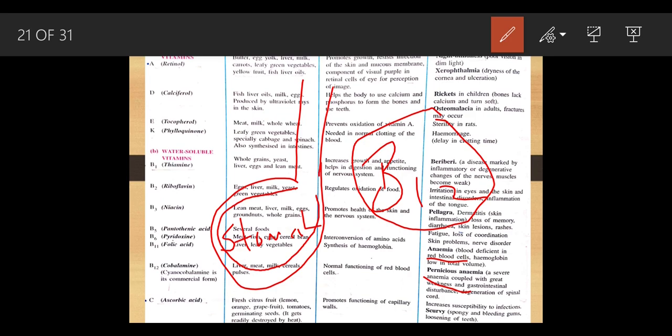Why is it called that? Because this stomach part is called the gastrointestinal part, which is not able to absorb this B12, and there is a degeneration of the spinal cord. The muscles of the brain and the spinal cord don't function perfectly, and because of this the person is unable to balance himself, and the muscles of that person become very weak because fewer reflexes will happen inside his body.